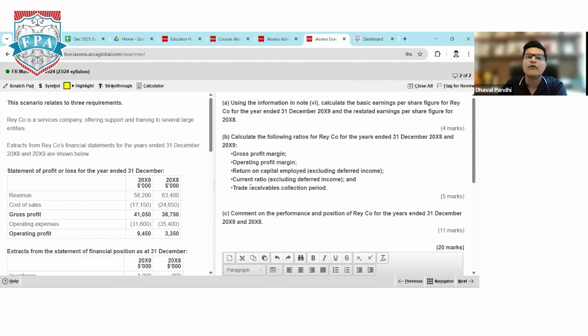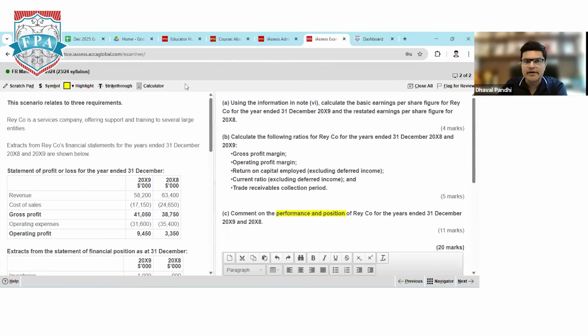So 1, 2, 3, 4, 5 ratios, only 5 marks you have for calculation. And comment on performance and position of Ray company. Again, 2 words are important: performance, which is your P&L account, and position, which is your balance sheet ratios, for 11 marks.